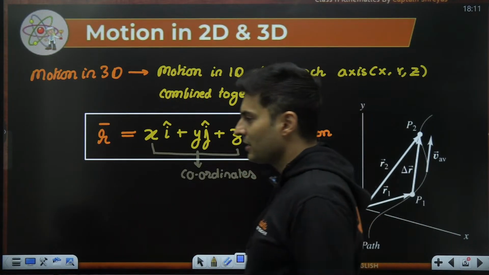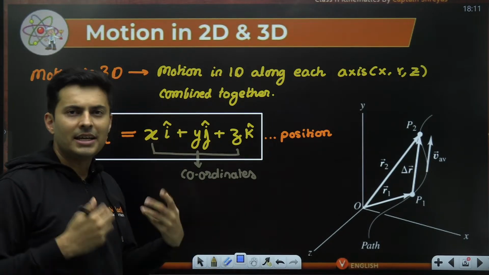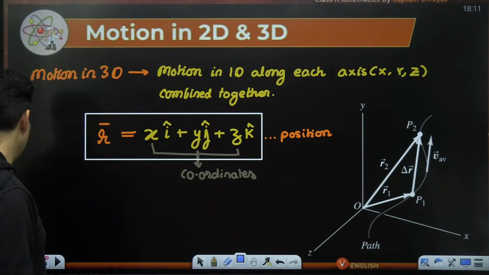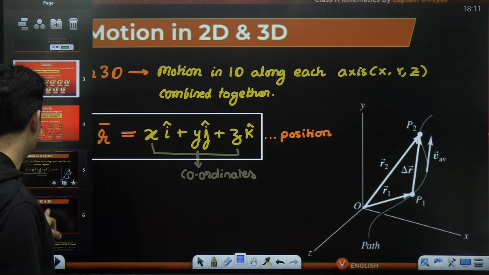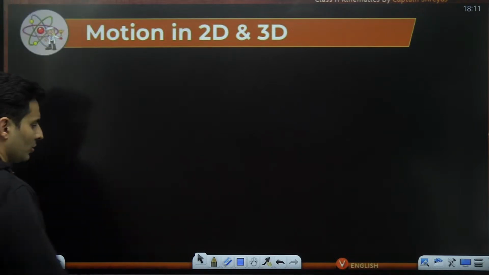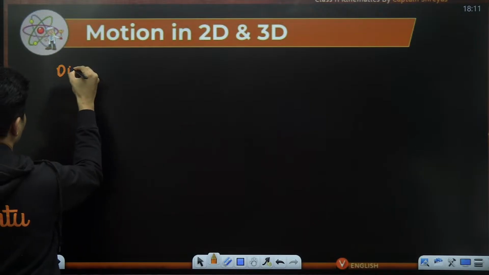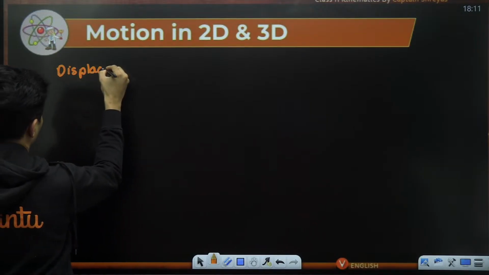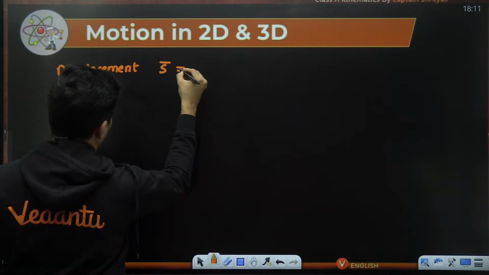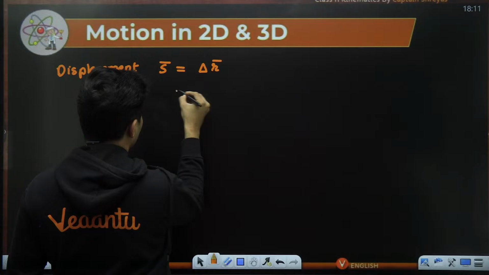Okay, sir, this is fairly fine. I understand this. Can we now use this and get velocity, acceleration, and displacement and other things? Why not? Definitely we can, and we can define it also. So let's understand this one by one. If this is position, then we can easily get the displacement. How? So the displacement, s vector, will be nothing but the change in the position.